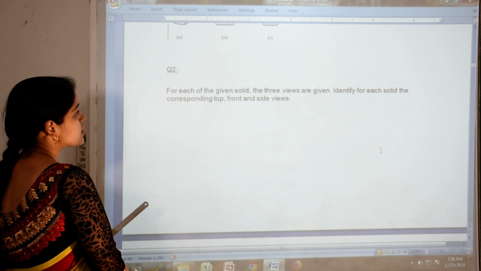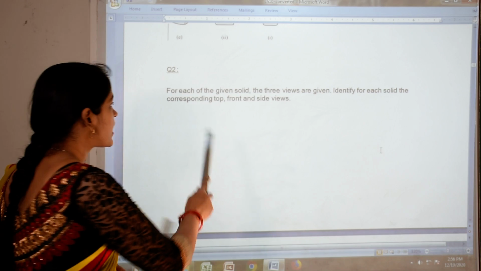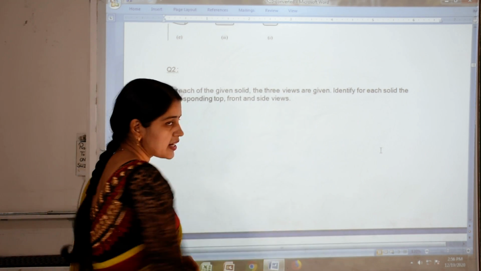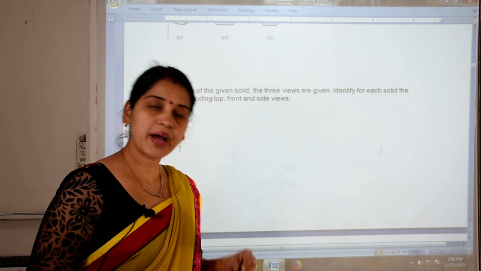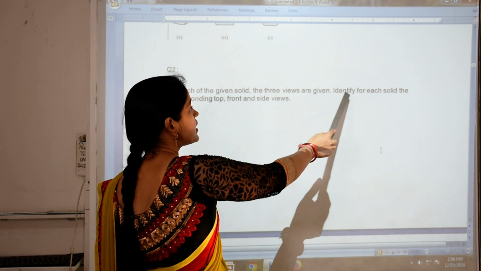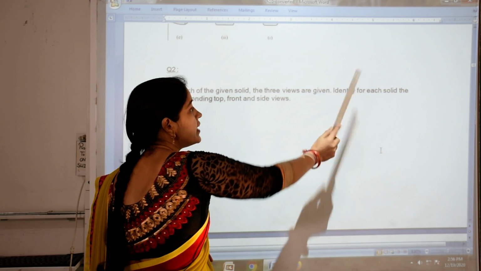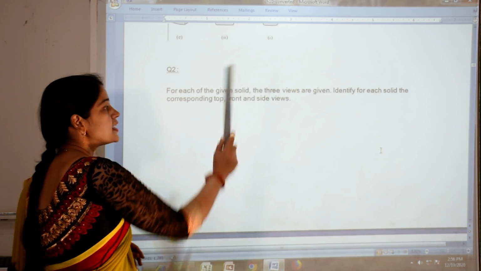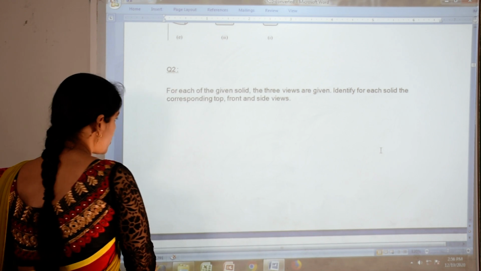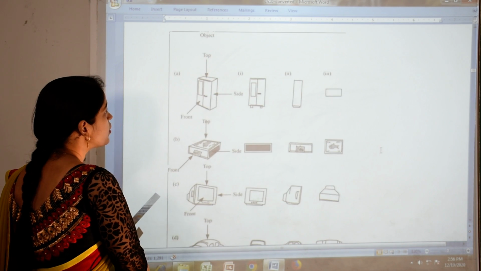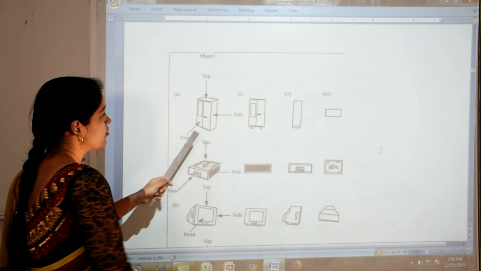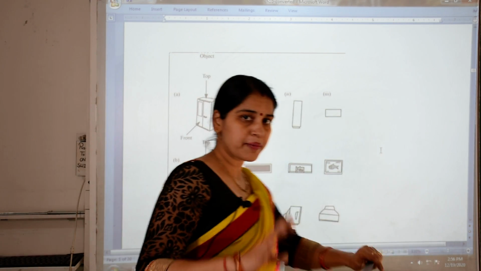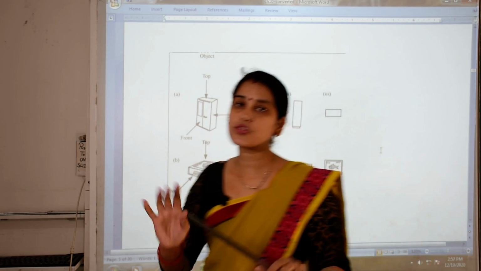Then see question number 2. In the second question again, for each of the given solids, the 3 views are given. I will explain the 3 views by giving an example. The same 3 views we have to take here. Identify for each solid the corresponding top, front and side views. So here you have been given one almirah. Now all three views of the almirah are given here. Okay, it is drawn already.